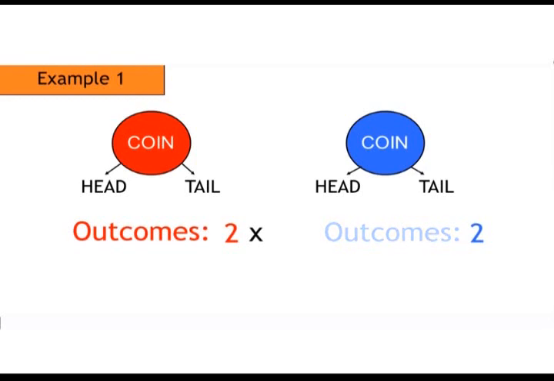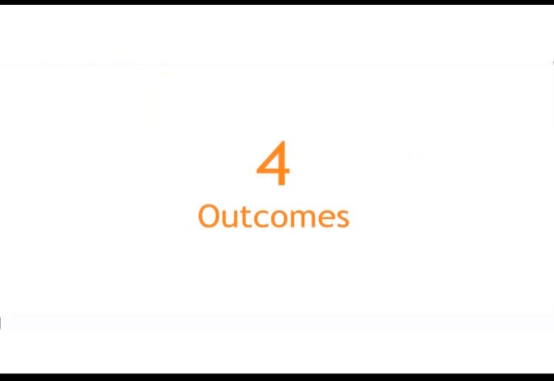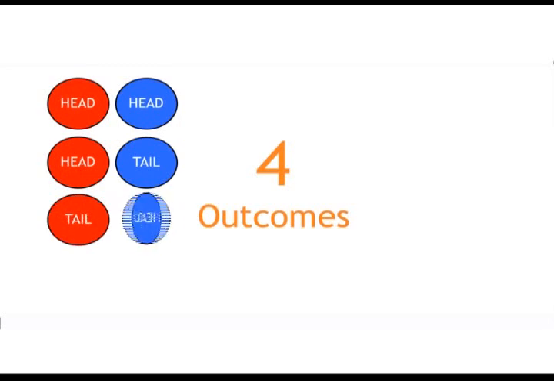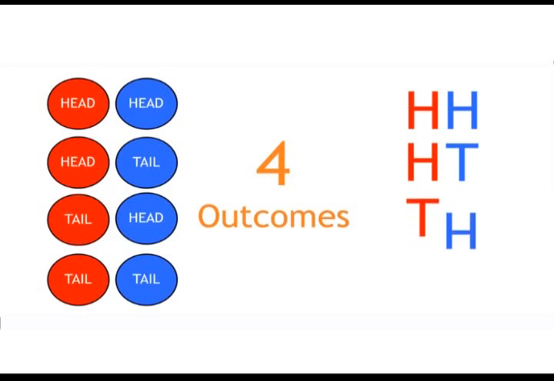When we multiply 2 by 2, the answer 4 is the number of possible outcomes. The possible outcomes from tossing the coins are head head, head tail, tail head, tail tail. We can use shorthand notation HH, HT, TH, TT.